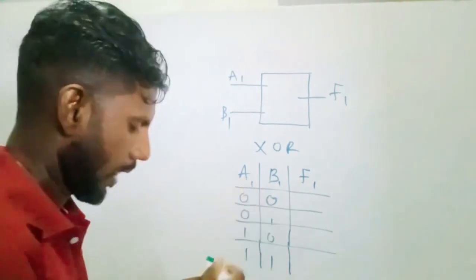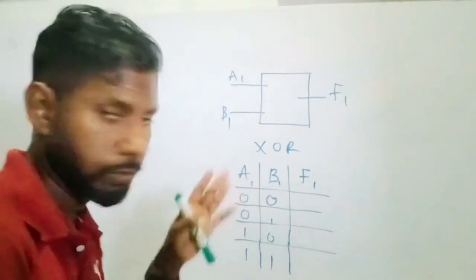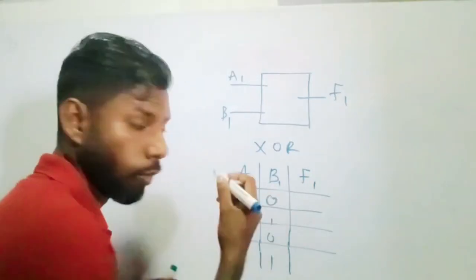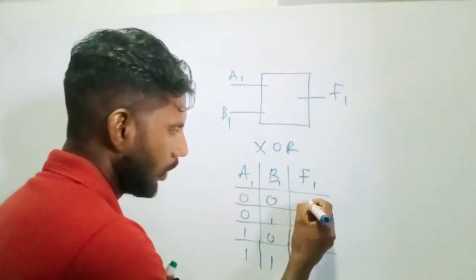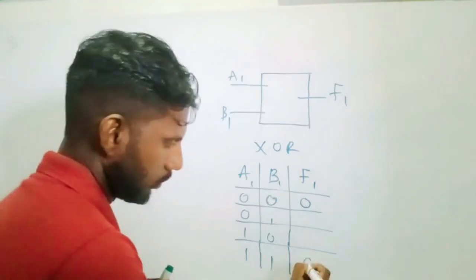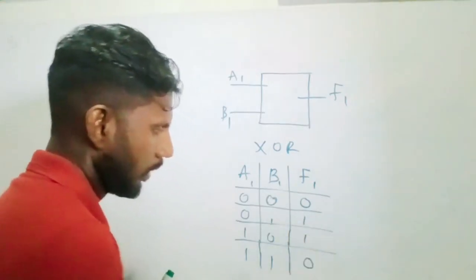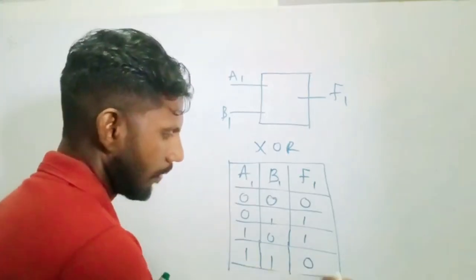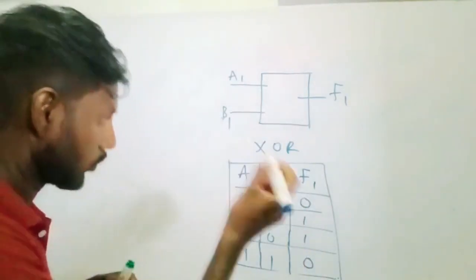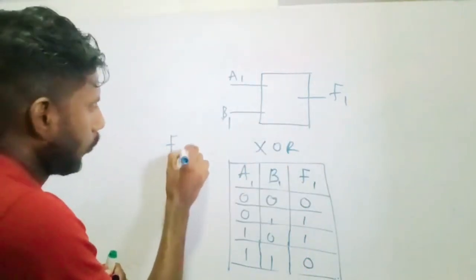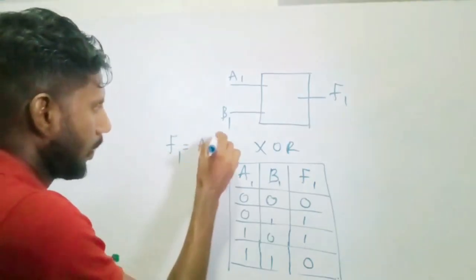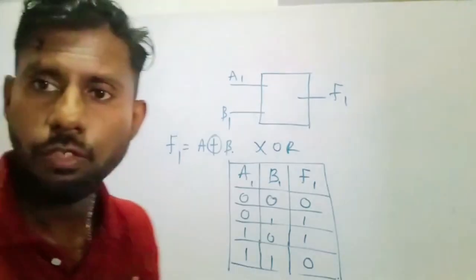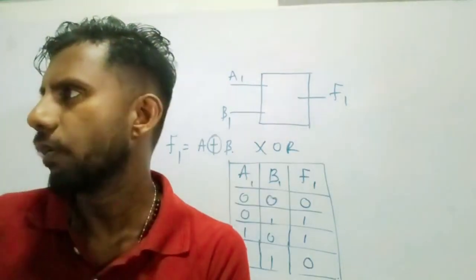And then what we have to write down, we know that when both inputs are equal for XOR, it gives 0 output. 0, here it's 1, here it's 1. So this is the truth table for it, you have to draw it. And they're asking us the expression for it. You should remember the expression F1 equals A plus B. That is the answer for the third question, right?